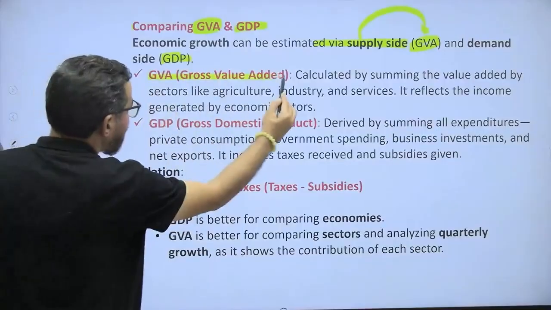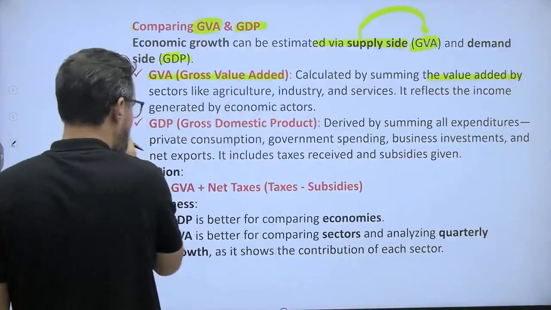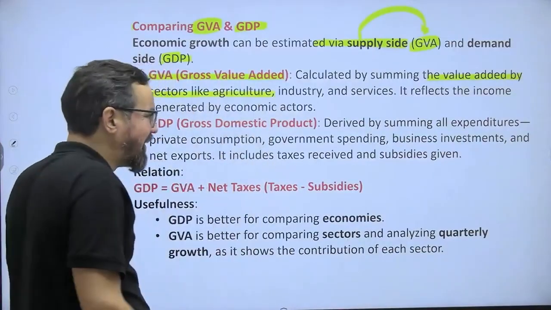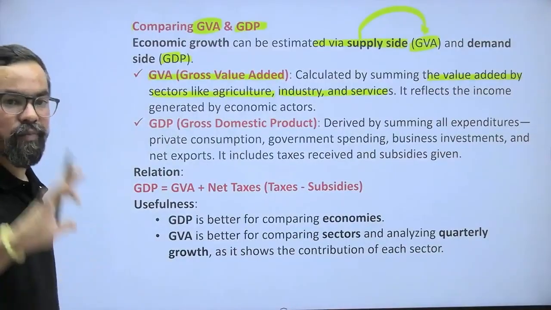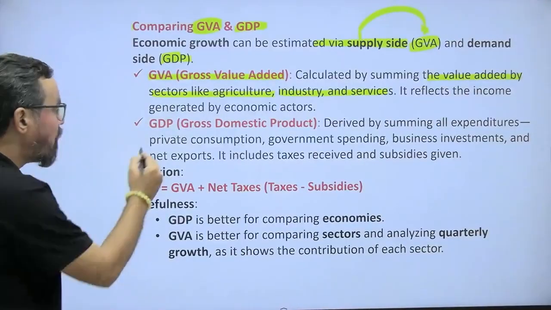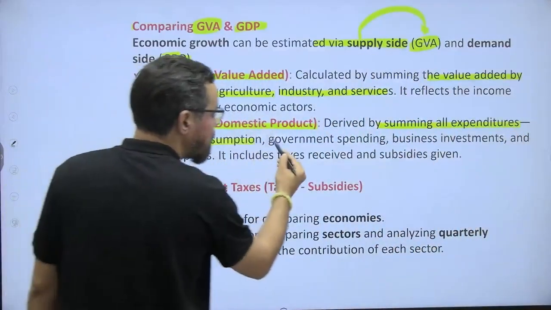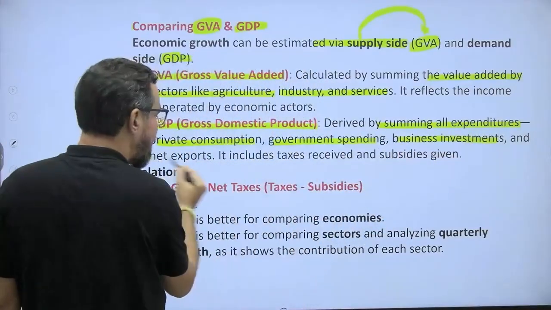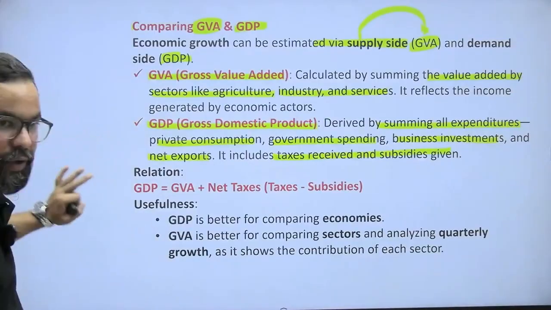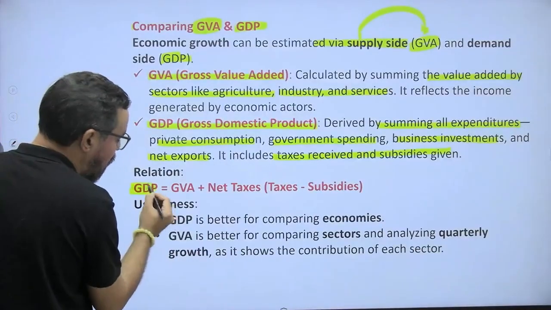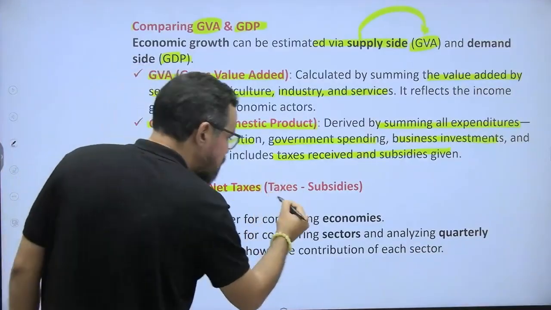GVA, the gross value added method, is calculated by summing the value added by sectors: agriculture, industry, service, or primary, secondary, and tertiary. It reflects the income generated by all the economic sectors. GDP is derived by summing all expenditure: private consumption, government, business investment, and net exports. It includes taxes received and subsidies given during that period. So GDP is equal to GVA plus net taxes, which is taxes minus subsidies.